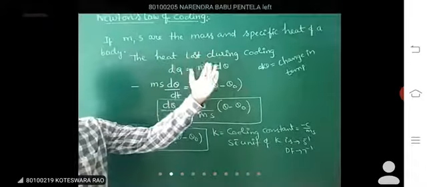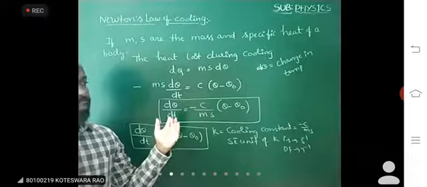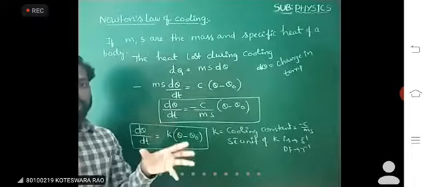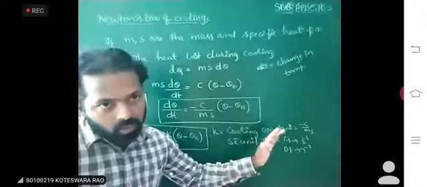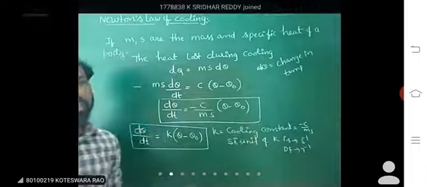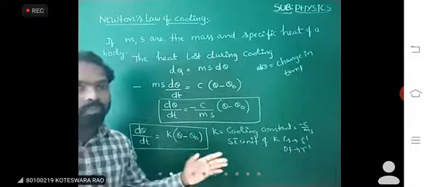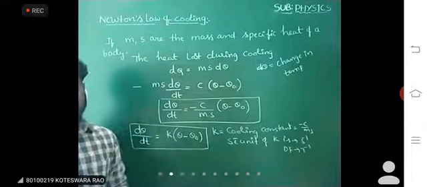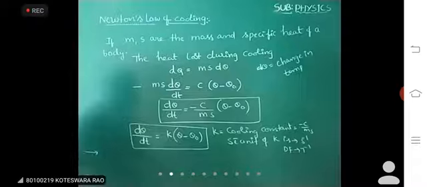Newton's law of cooling is applicable when the temperature of the body is uniformly distributed over it, the temperature difference between the body and surroundings is very small, less than 30 degrees, and the heat loss of hot bodies is only by convection and radiation, not by conduction. These are some applicable conditions.